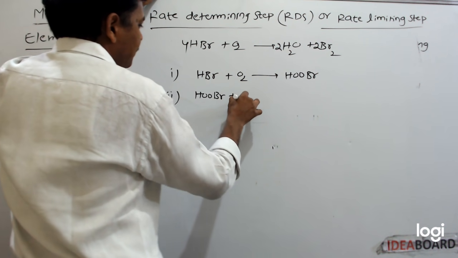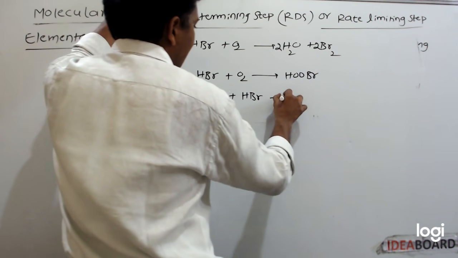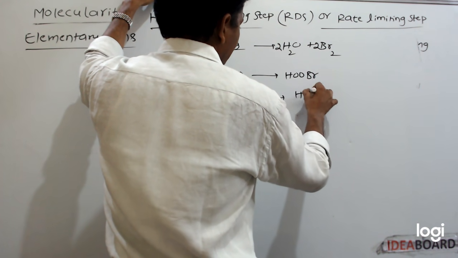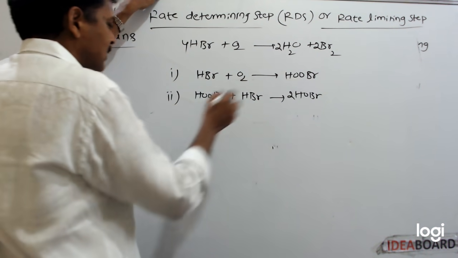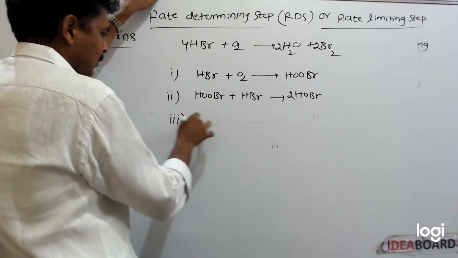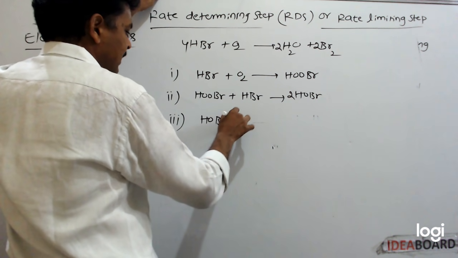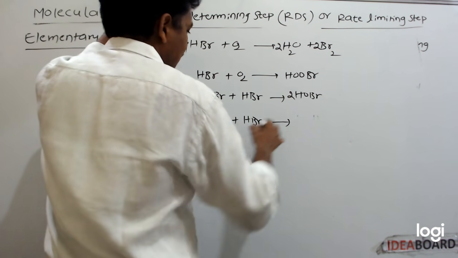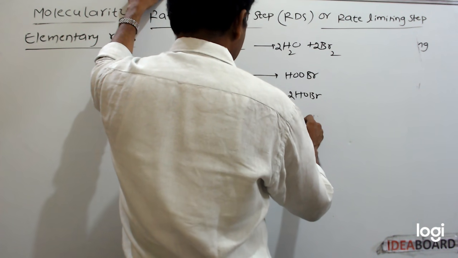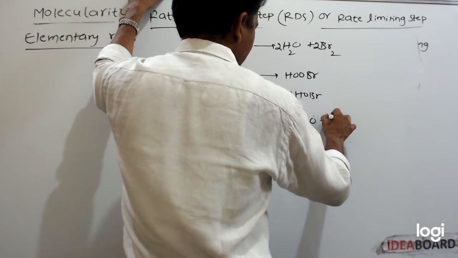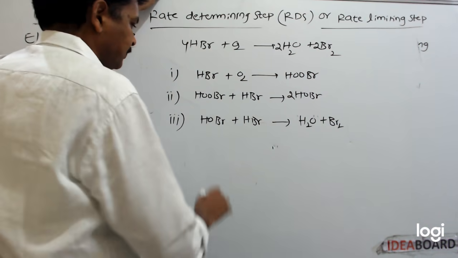HOOBr plus HBr gives rise to 2 moles of HOBr. Third step, HOBr plus HBr gives rise to H2O plus Br2.